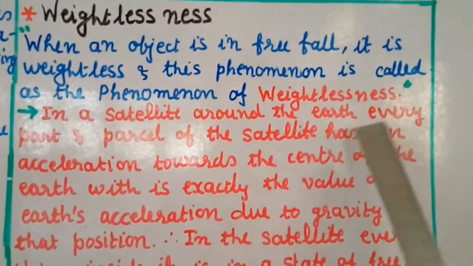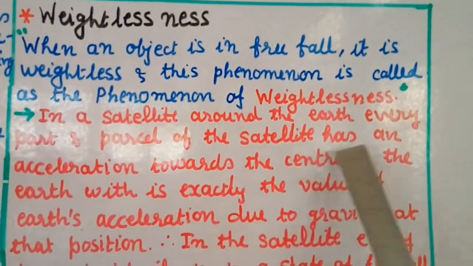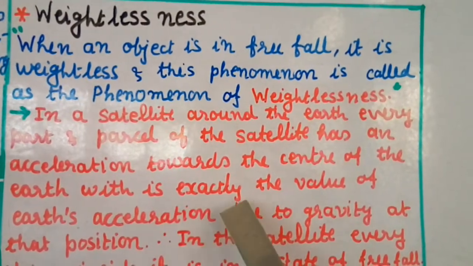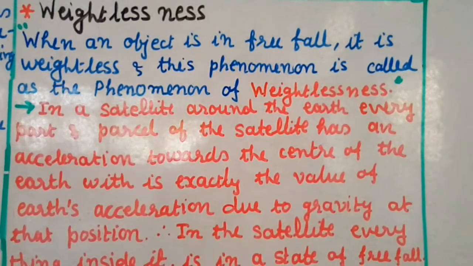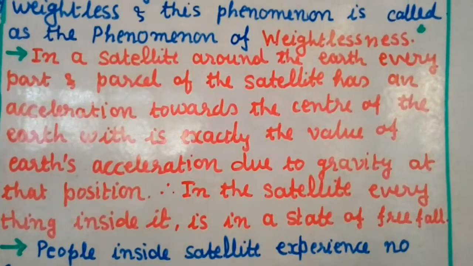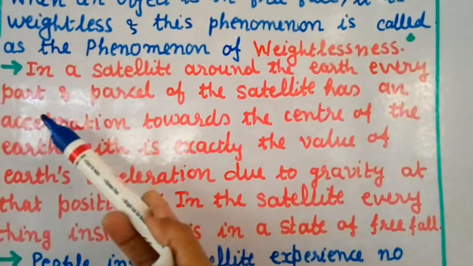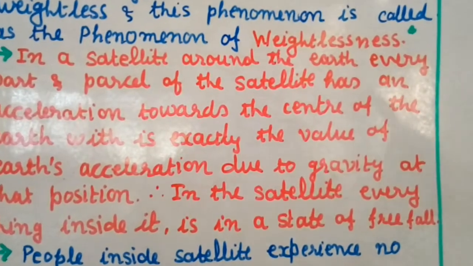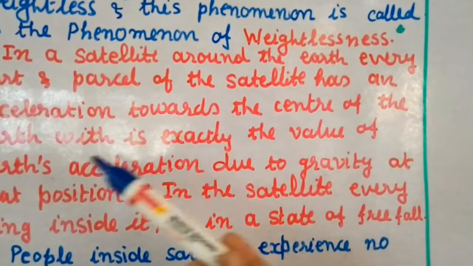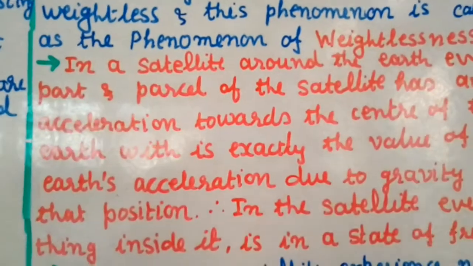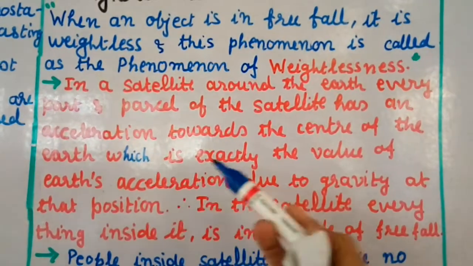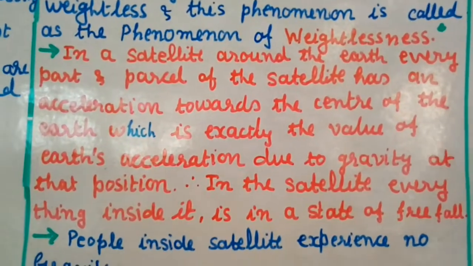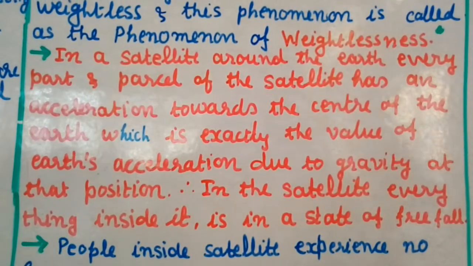In a satellite around the Earth, every part and parcel of the satellite has an acceleration towards the center of the Earth, which is exactly the value of Earth's acceleration due to gravity at that position. So each part in the satellite has acceleration towards the center of the Earth, and it is equal to the acceleration due to gravity.